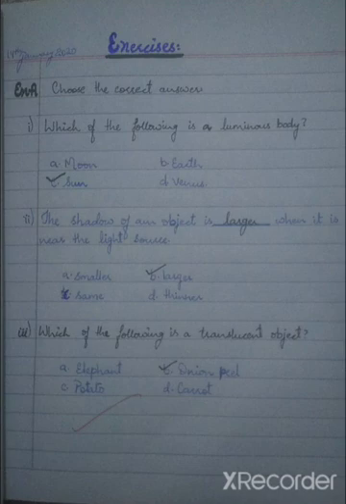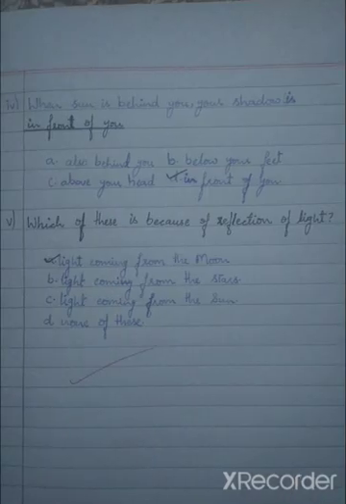Number 3. Which of the following is a translucent object? Elephant, onion peel, potatoes and carrot. The answer is B. Onion peels. Number 4. When the sun is behind you, your shadow is dash. A. Also behind you. B. Below your feet. C. Above your head. And D. In front of you. The answer is D. In front of you.